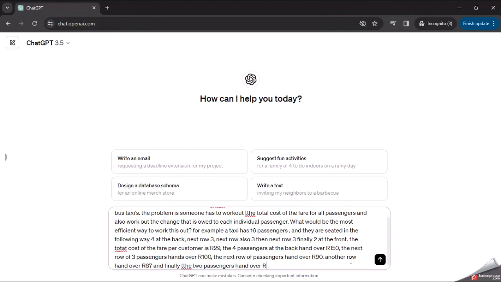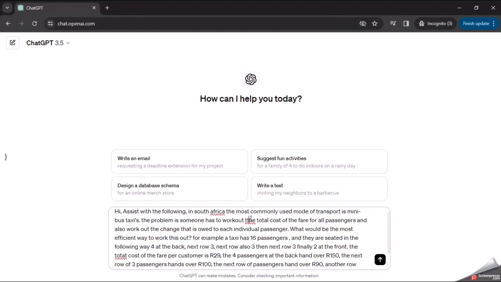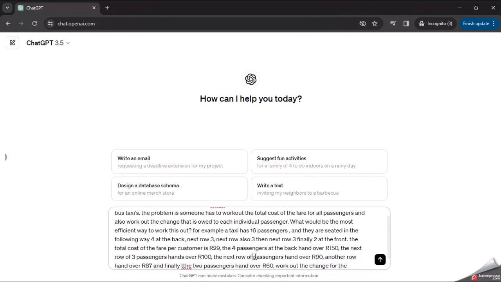And finally, the front two passengers hand over 60 rand. So, work out what the change will be for the individual passengers in this situation. Okay, let's go. I'll click and see what happens.